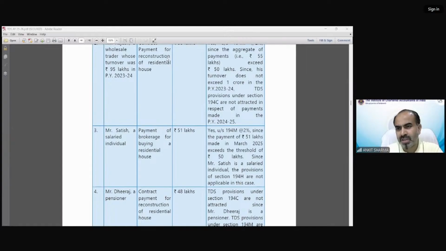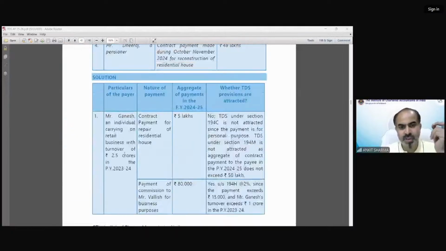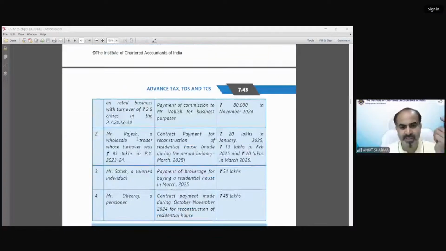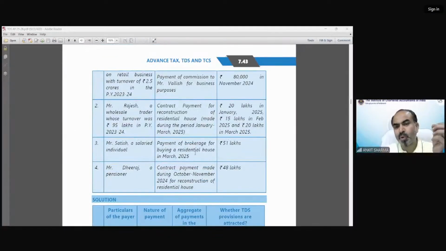Who asked about this? Why is TDS not there on salaried person or pensioner? Look, in this question, point number 3 is saying Mr. Satish, a salaried individual, and I guess they are the payers. And the payment is brokerage or commission. So this is section 194H.